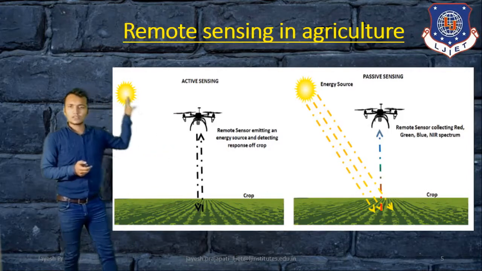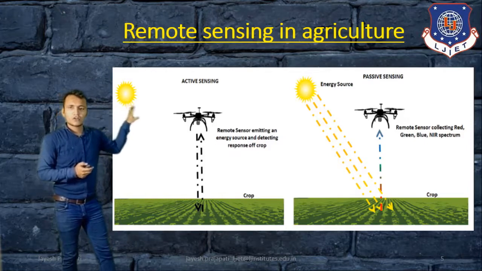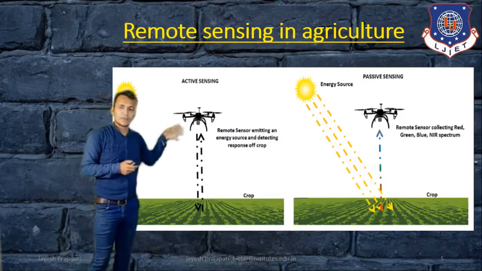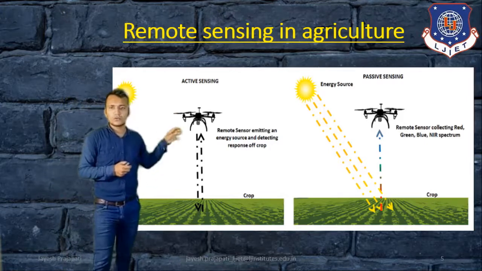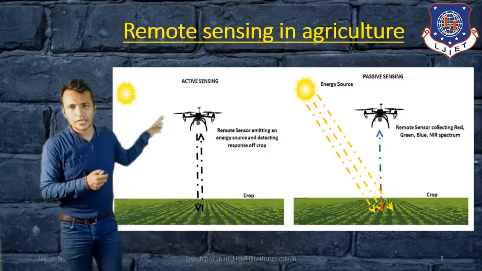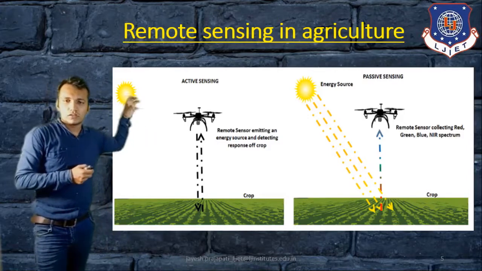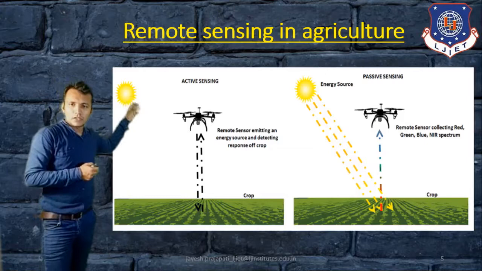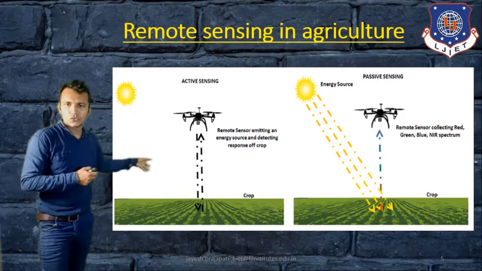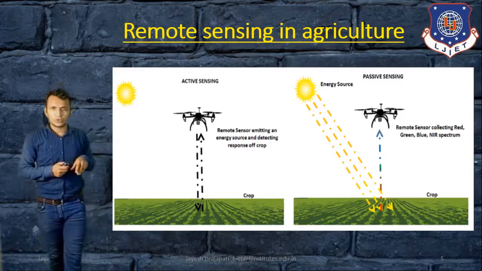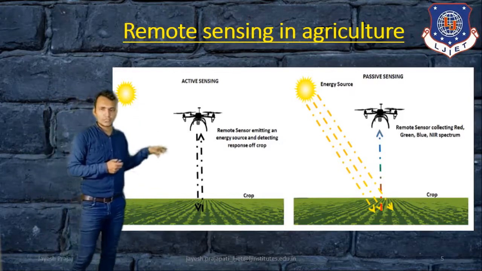Here is the sun, but the active sensor cannot use sun radiation. It uses its own radiation and emits it to the crop. So the application of active sensing is a remote sensor that emits an energy source to the crop for detecting the crop condition. That is the active remote sensing.